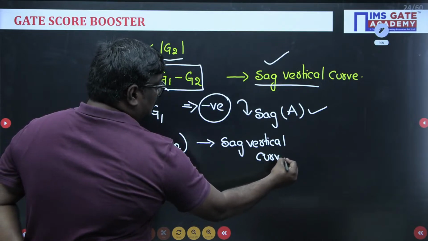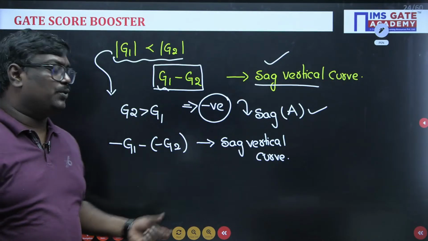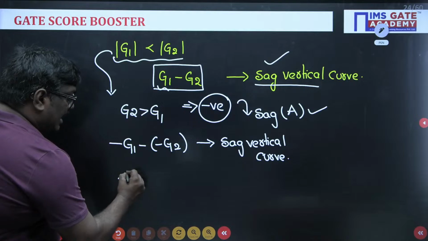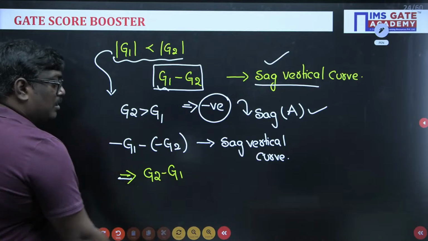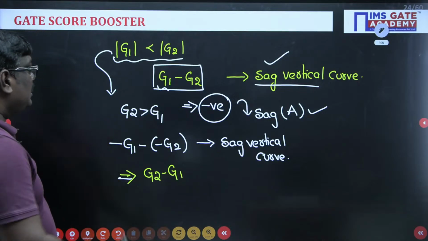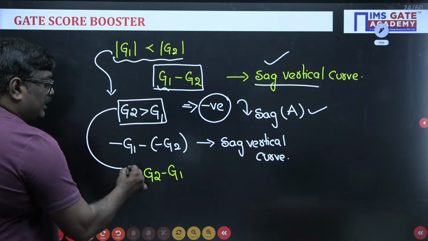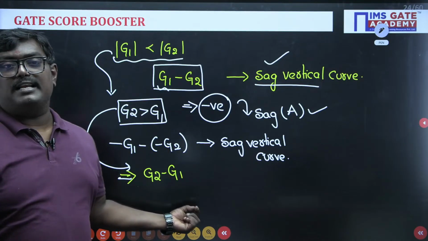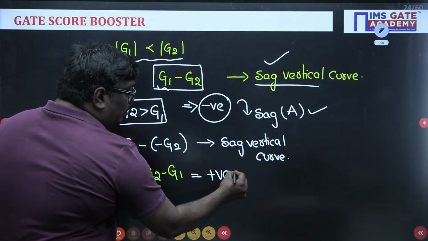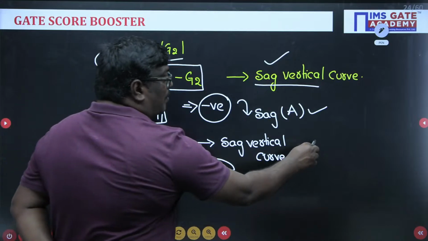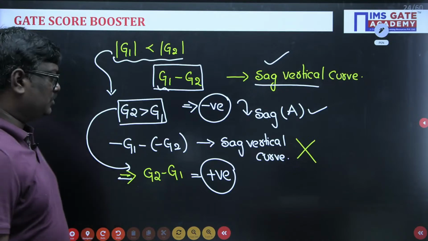Minus G1 minus of minus G2 can be written as G2 minus G1. But remember, G2 is greater than G1, so G2 minus G1 will be positive. Positive means it should be a summit curve. So option B is wrong. Agree? Very good, Swetanshu.